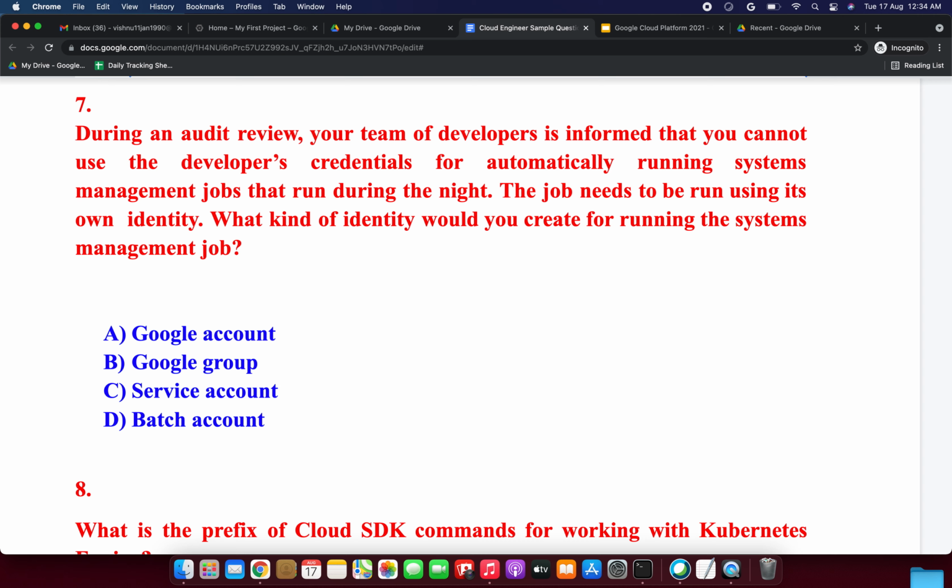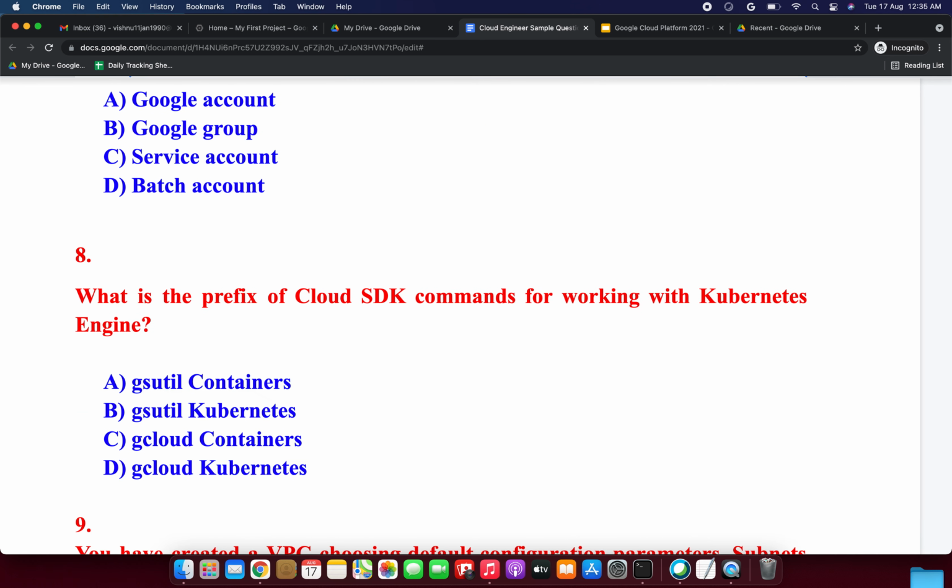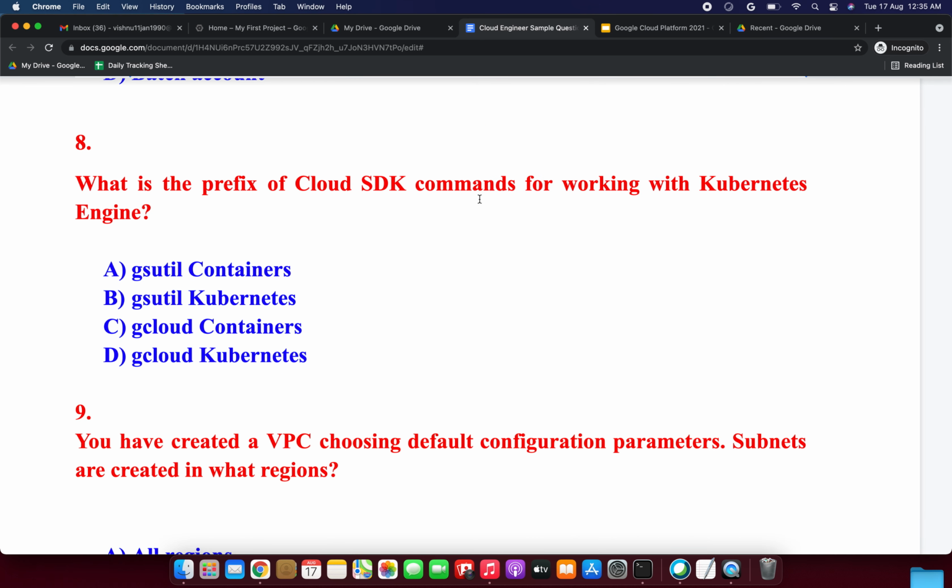Google accounts and Google groups are valid identity types, but they are designed for persons, not VMs or applications. There is no such thing as a batch account. So option C, service account, it is the correct answer. We'll move on to the next one.